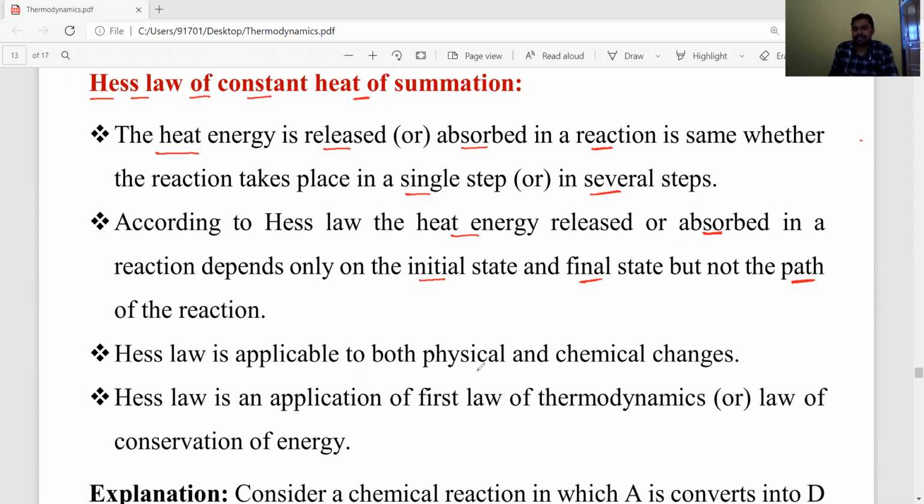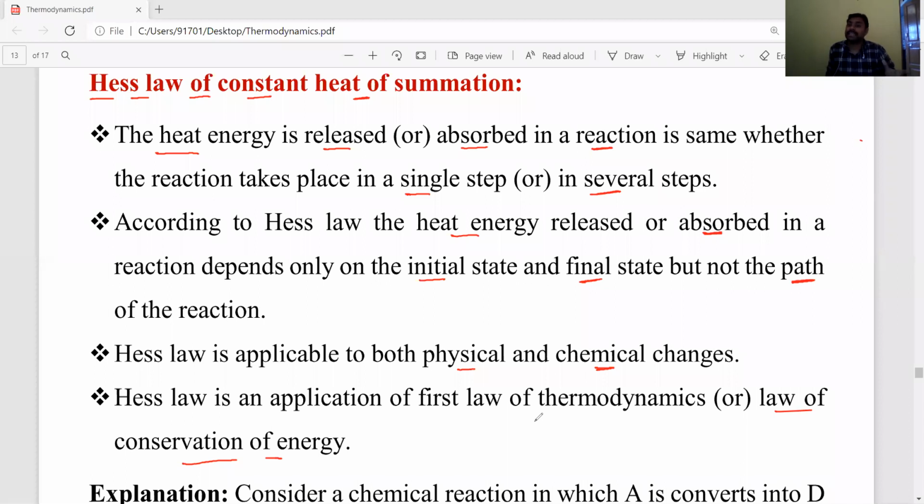Hess law is applicable for both physical and chemical changes. Hess law is an application of the first law of thermodynamics, or the law of conservation of energy. Students, listen carefully. We have already discussed that the first law of thermodynamics is also known as the law of conservation of energy.